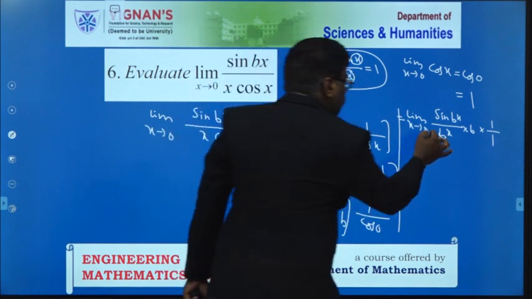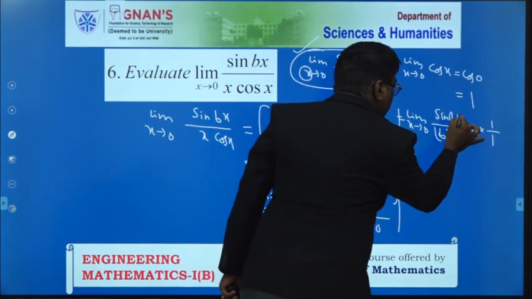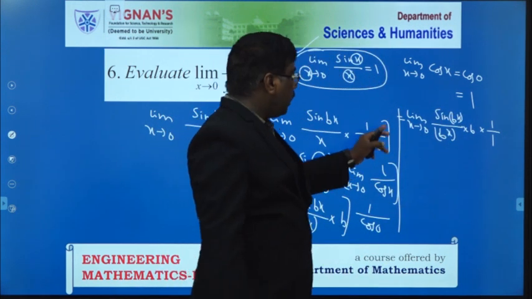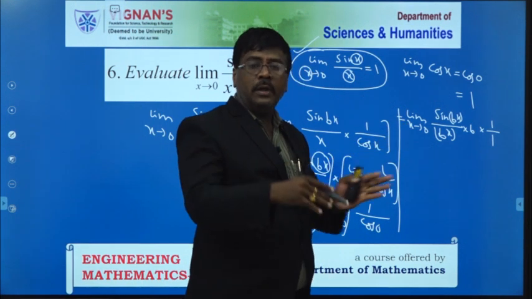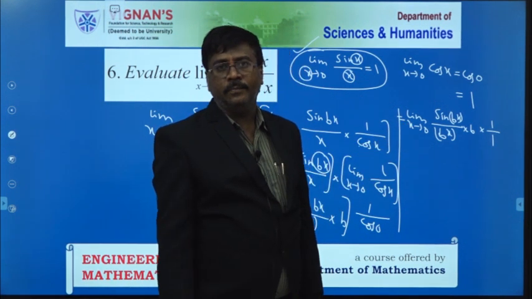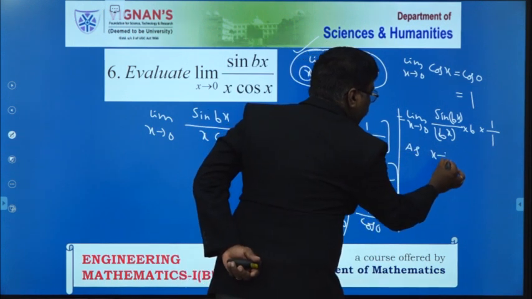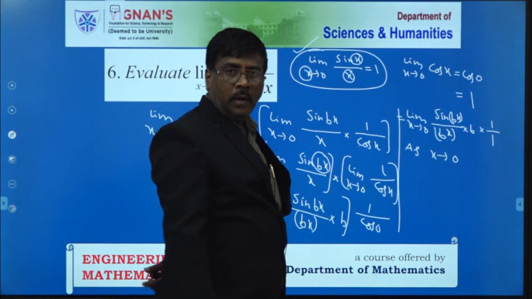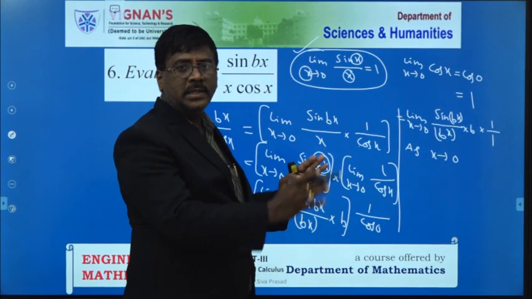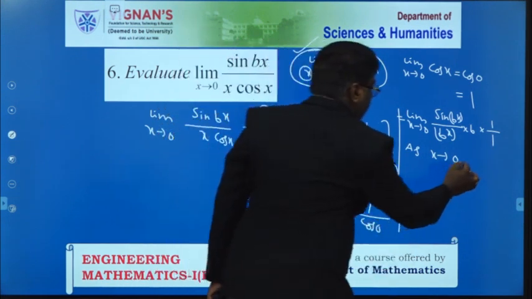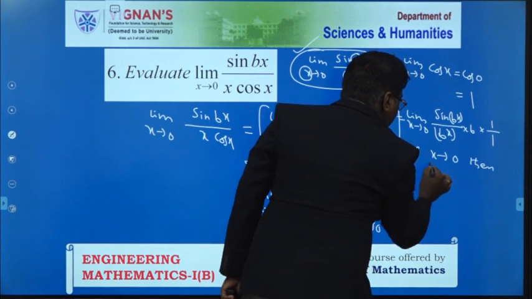Now, bx is there here, and here also we have bx, but in this limit value we have to convert into bx terms. As x tends to 0, if I multiply both sides by b, then automatically bx also tends to 0.